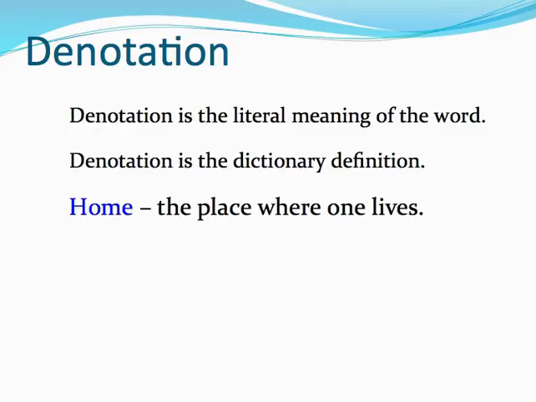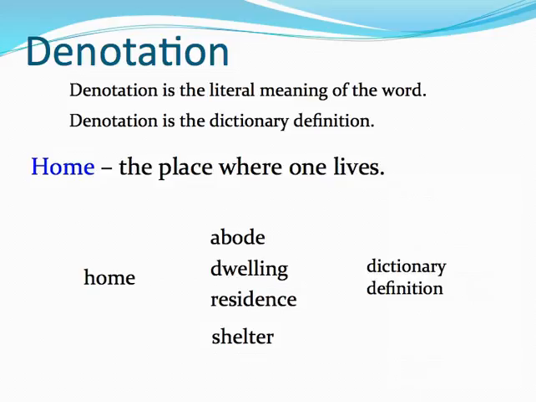Let's look at the word home. I look in the dictionary for the meaning of the word home and find the definition as the place where one lives. The denotation for home is the place where one lives. I also see in the dictionary that there are synonyms for the word home. These words have the same or similar meanings. The synonyms for home are residence, house, abode, dwelling, shelter. All of these words have a denotation, a dictionary definition, a place where one lives.